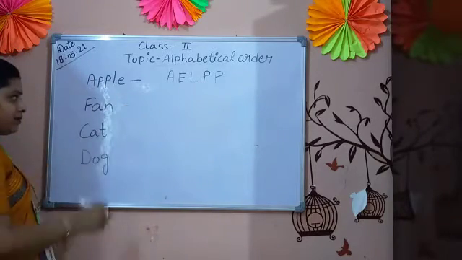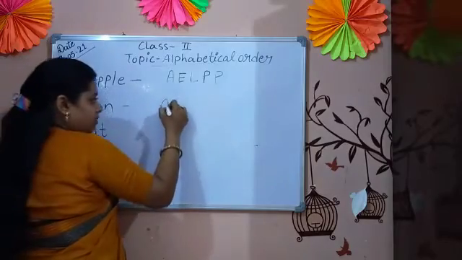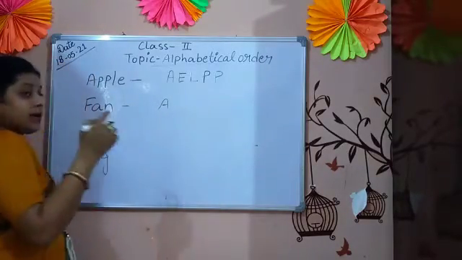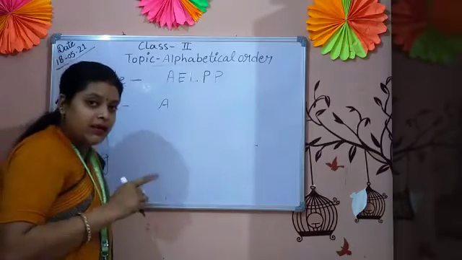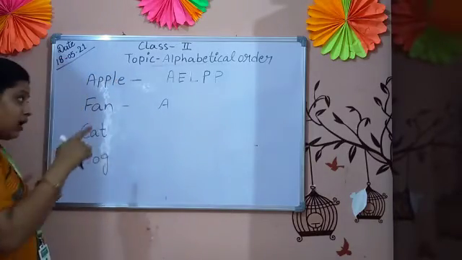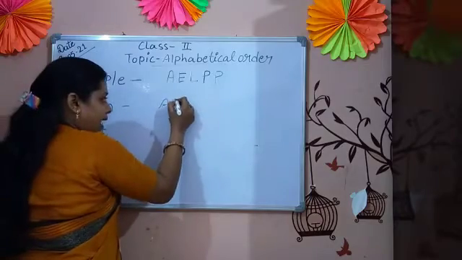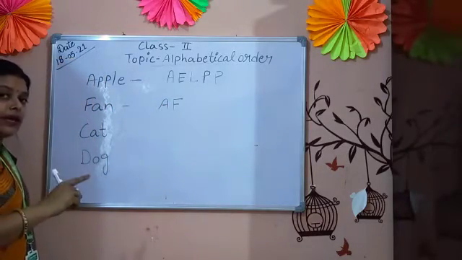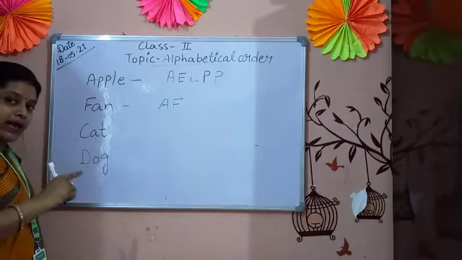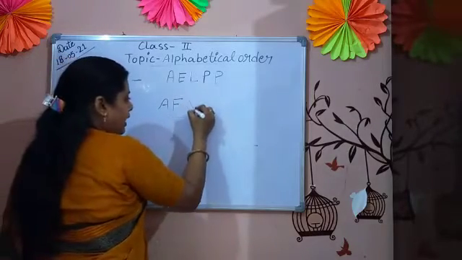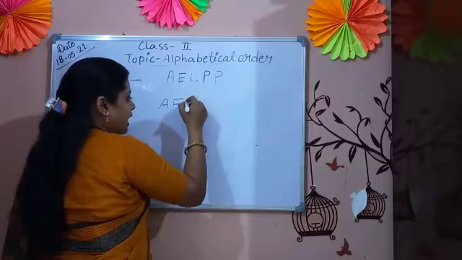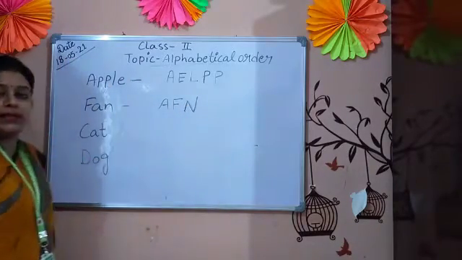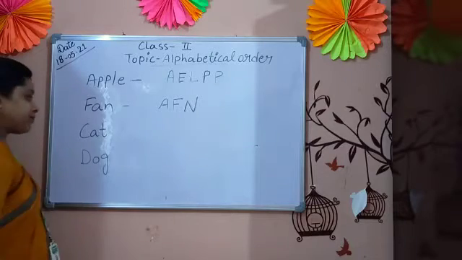Next is fan. The first letter is A, as we know in our English alphabet. B, C, D, E, F. Now I got F. F, G, H, I, J, K, L, M, N. Now I got N here. This is the alphabetical order. This is the word fan and I am writing fan in alphabetical order.